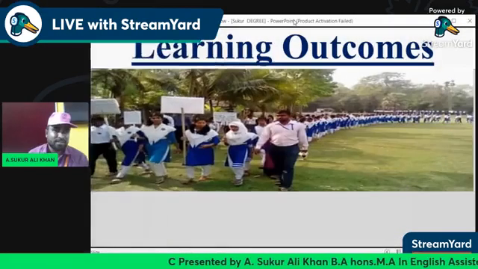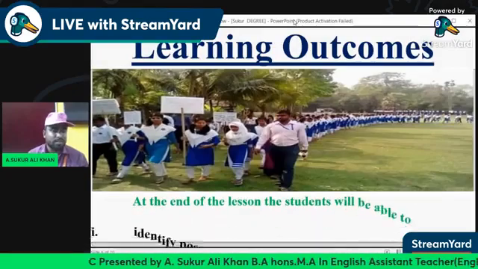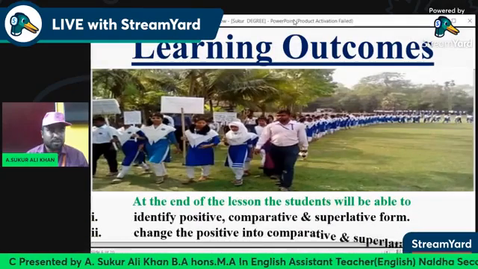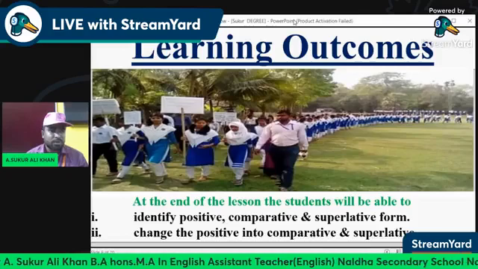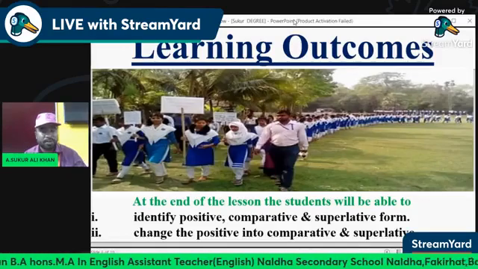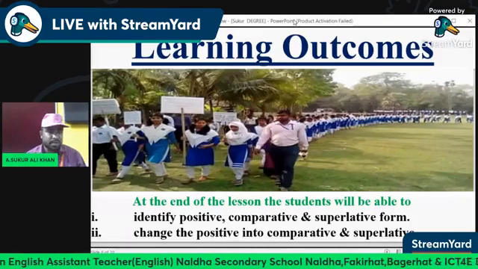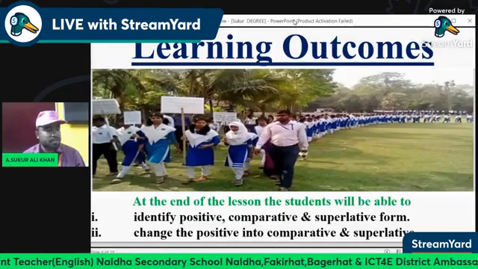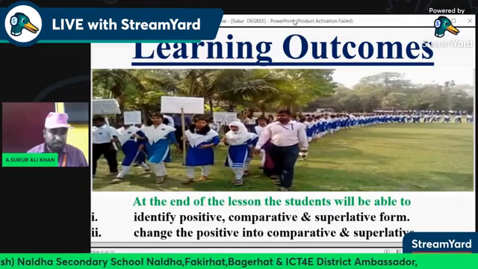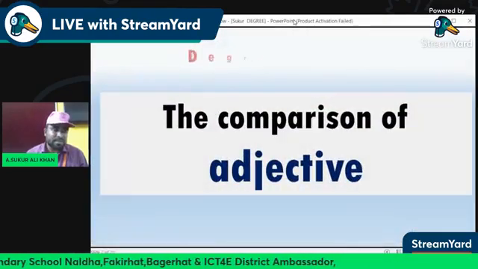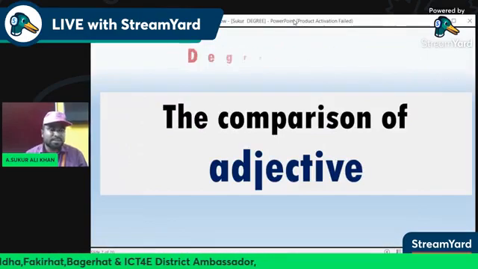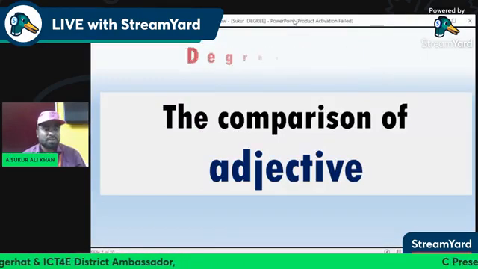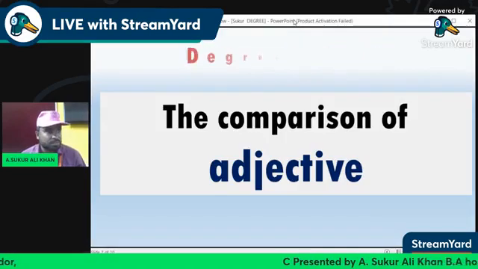Let us see the details. Learning outcomes of the lesson: at the end of the lesson, the students will be able to identify positive, comparative, and superlative forms, and change the positive into comparative and superlative. Degree means the comparison of adjectives.